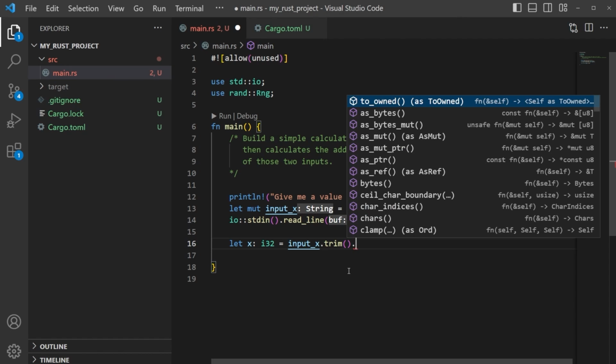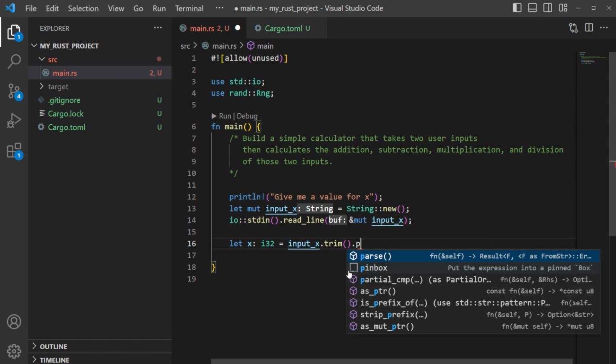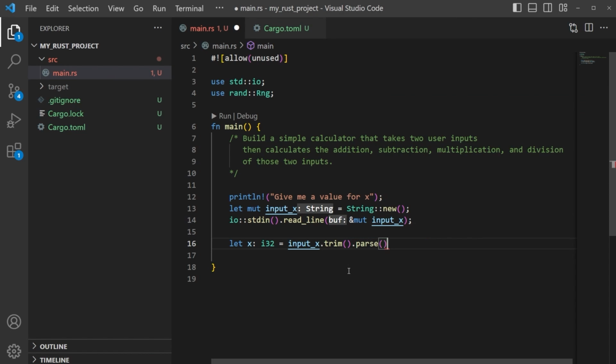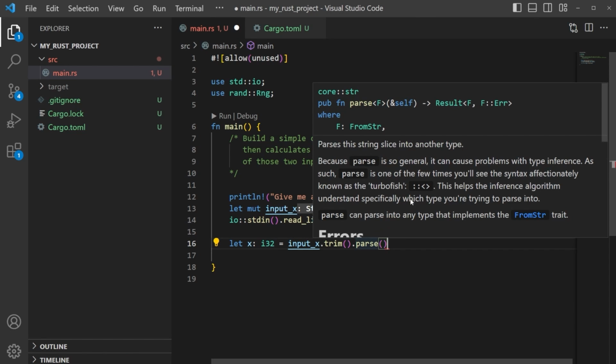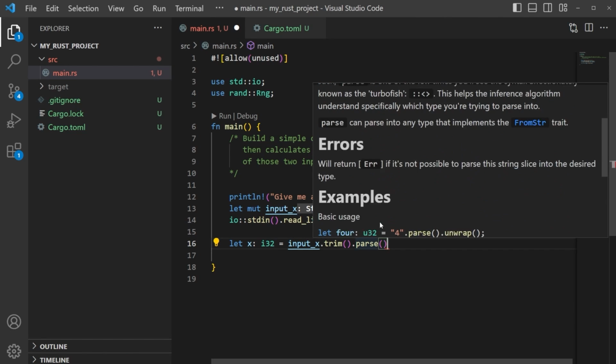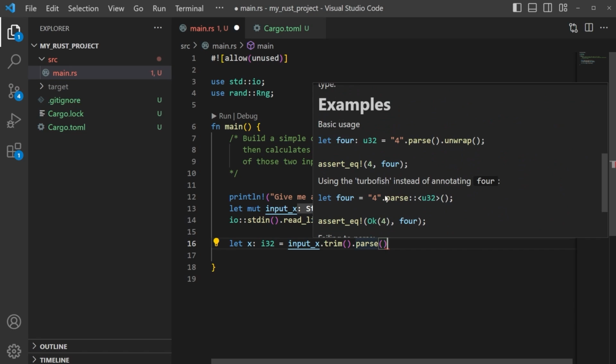Next, we need to actually parse this into what we're giving it. So we're parsing into this i32. We can actually hover over this parse and see what that looks like. If you scroll down on some examples, we're giving it an i32 right here, and we're parsing. Here you can see another example where we can parse and then give the i32 on this side of the equal sign. So you can utilize either side. I just prefer utilizing the left side.